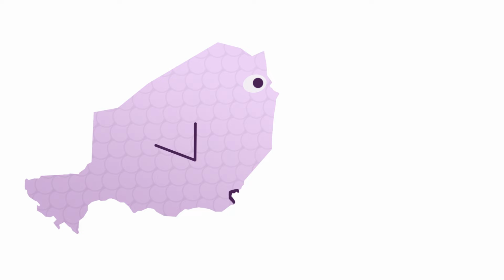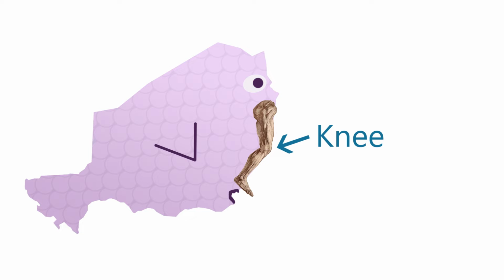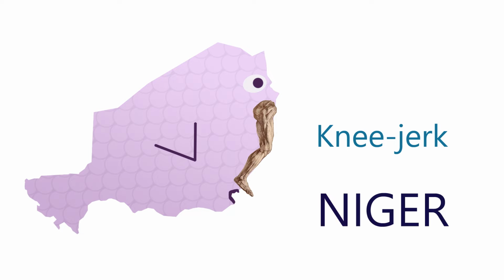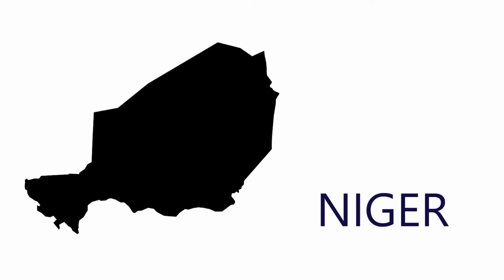Here's another fish, but I'm immediately drawn to the front half of the fish, where there's this angle. It looks like a knee that has been attached to the fish. And that makes me think of knee jerk, and knee jerk sounds a bit like Niger. So when I see this fish with the angle on its face, I think Niger.